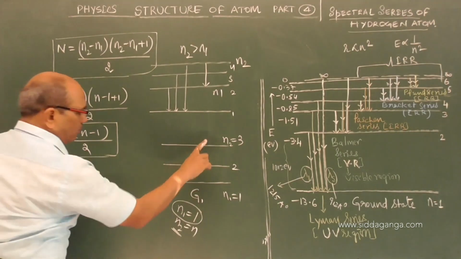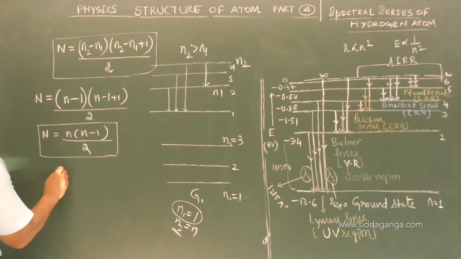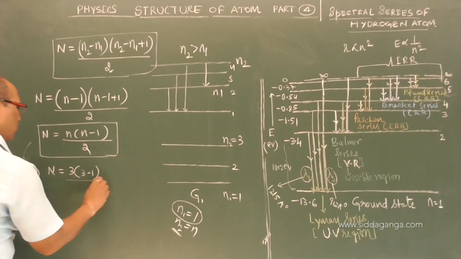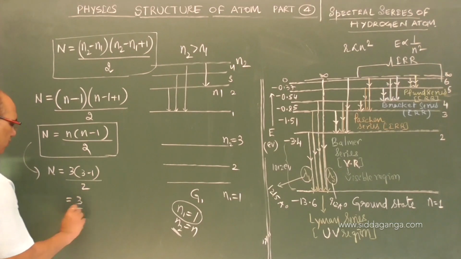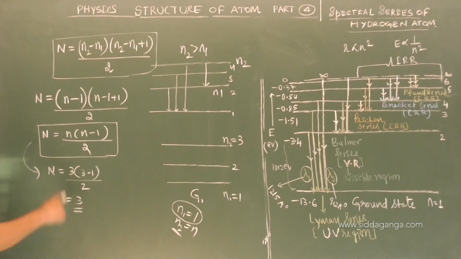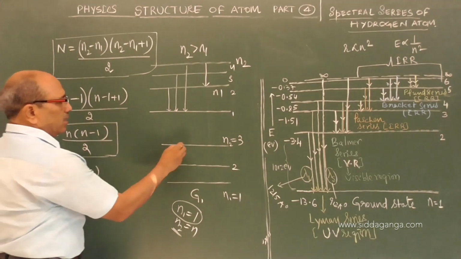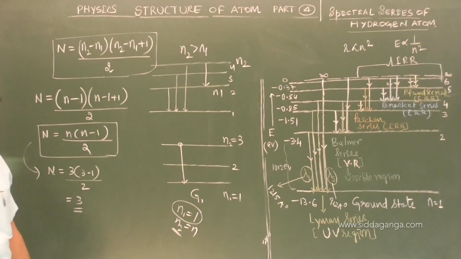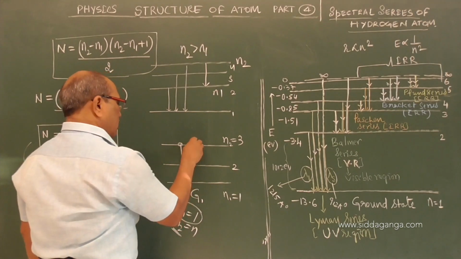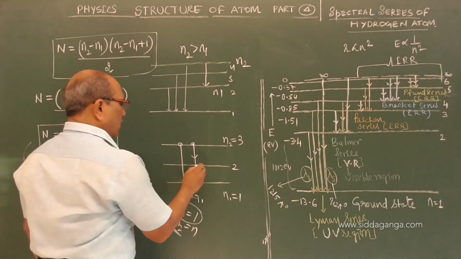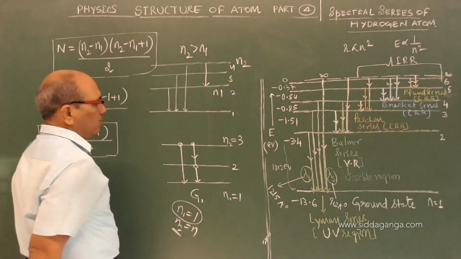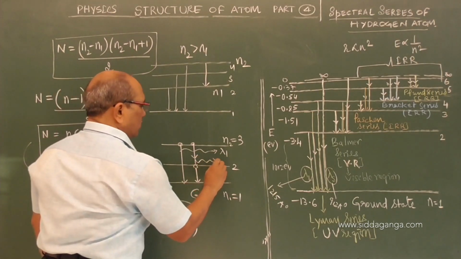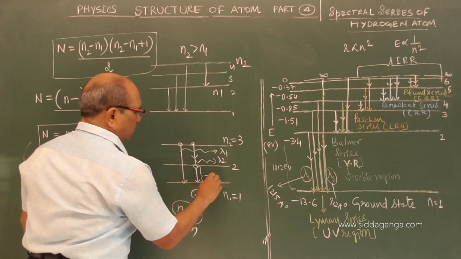For example, third orbit to first orbit: if I take n is 3, in this formula, 3 into 3 minus 1 divided by 2, this gives you 3, because 3 minus 1 is 2, and 2 by 2 cancels. What are the 3 possibilities? An electron in this higher orbit can return to the ground orbit directly without any further changes. Or the electron can come to this orbit, and again return from that to the lower orbit. See here, one wavelength is emitted, lambda 1, and here another, lambda 2, and from here to here it is lambda 3.